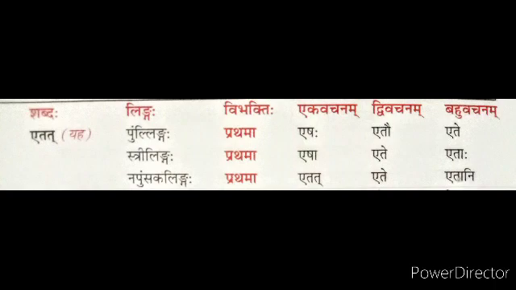We have to learn the singular and plural forms of etat. Children, remember that the singular forms of etat are eshah, esha and etat, as well as the plural forms of etat are ete, etaha, etani.